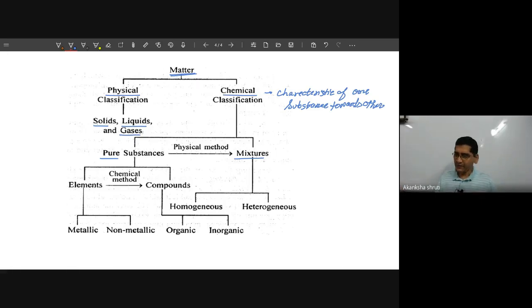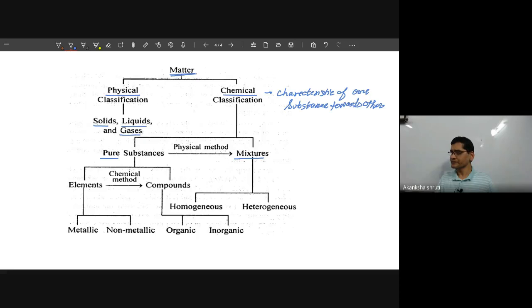Okay, but if the property of an individual substance is going to change while it is brought closer to the other substance, then there will be a reaction or combination, that is called your chemical property or chemical reaction that leads to formation of compound.